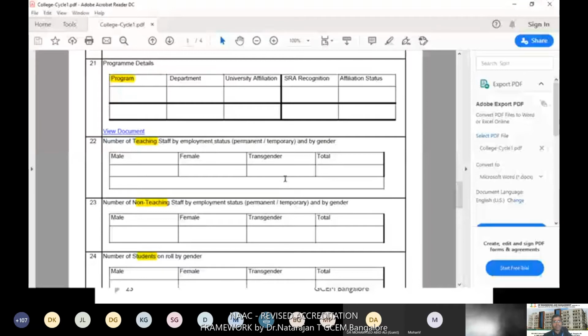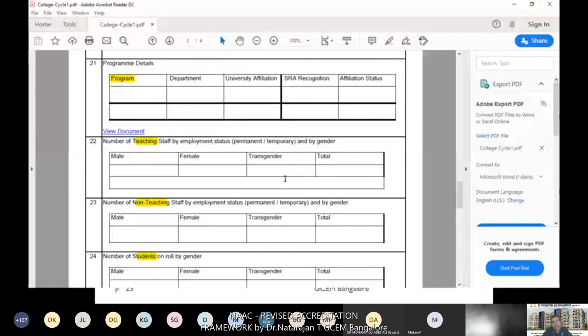And the date of establishment of IQAC: if you are in the first cycle, maybe as a fresh applicant, IQAC is not mandatory to be functional. It should be established, but it may not be a functional one. But if you are in the second cycle, IQAC should be functional and mandatory.